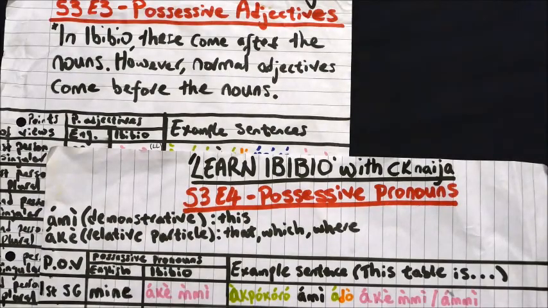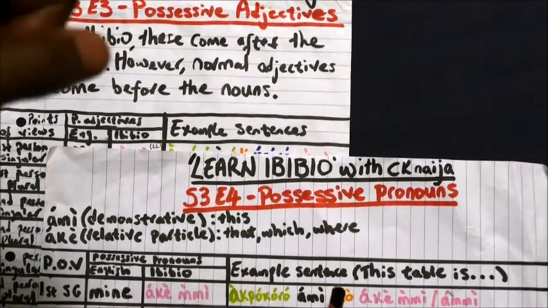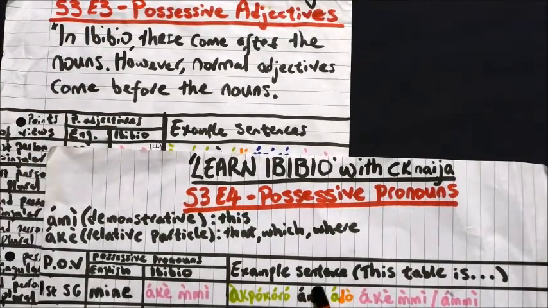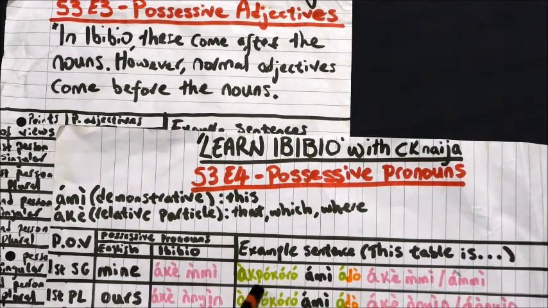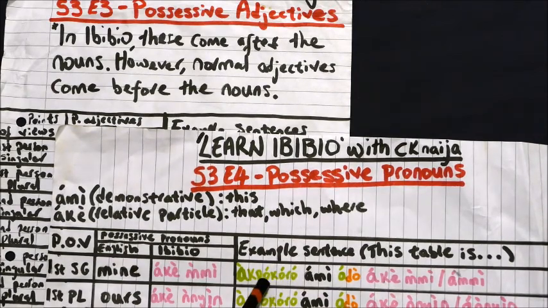In a similar vein, the demonstrative comes after the noun it describes. Abokoro is a word that means table. So this is this table. This table.